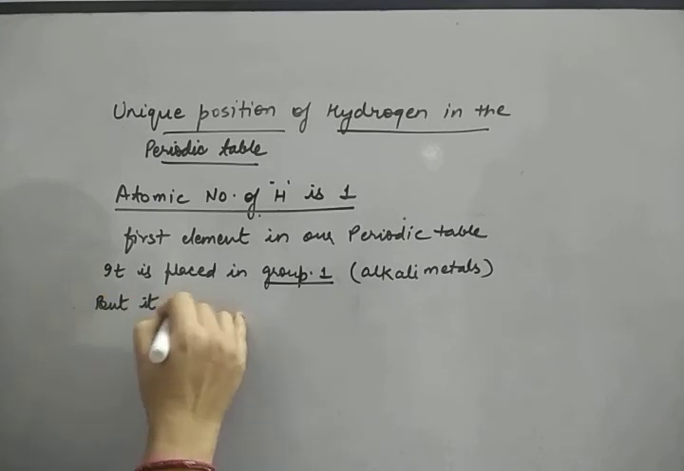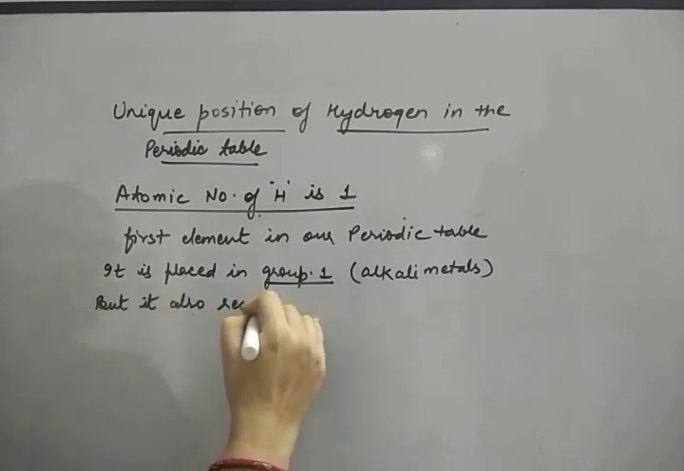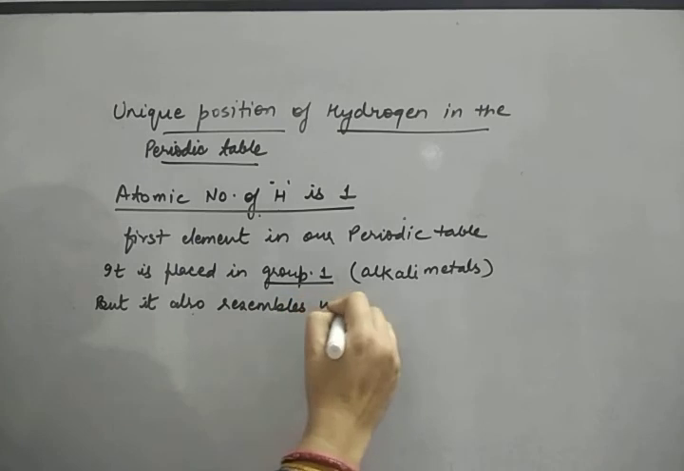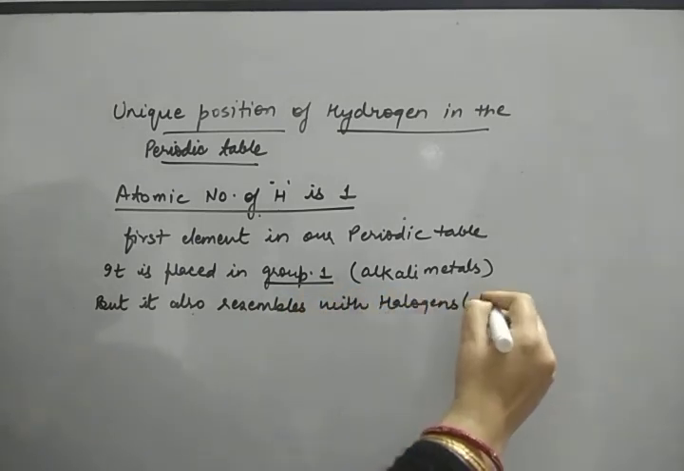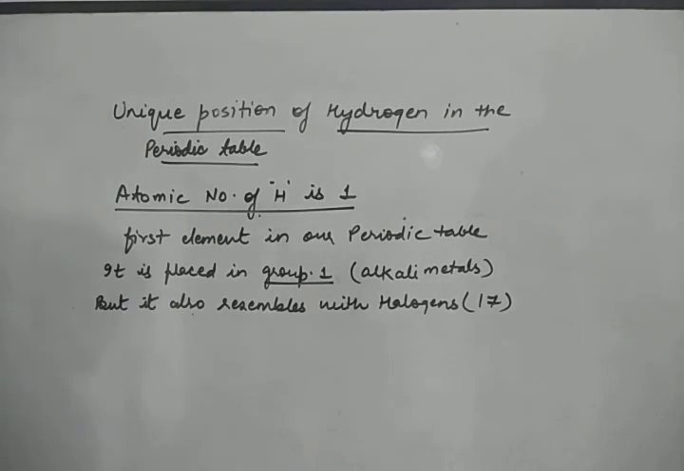it also resembles halogens. Now what are halogens? Halogens means the members of group number 17. Now what is the reason behind this? Hydrogen has one electron in its valence shell. It is having only a single electron. And all the elements which have a single electron in their valence shell belong to group number 1. So hydrogen is placed along with alkali metals in group number 1.